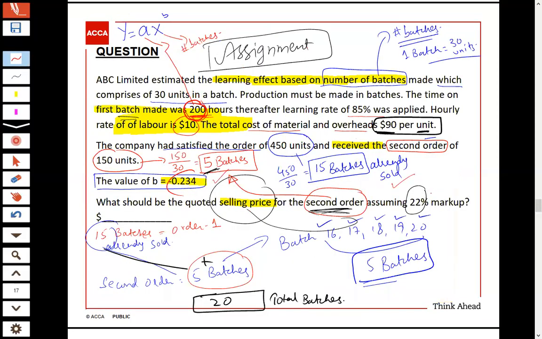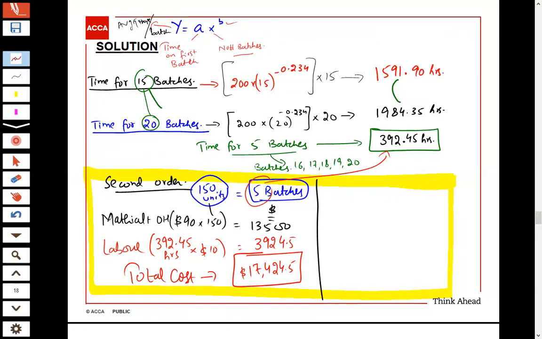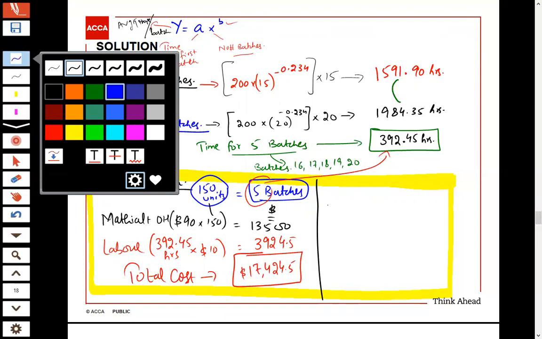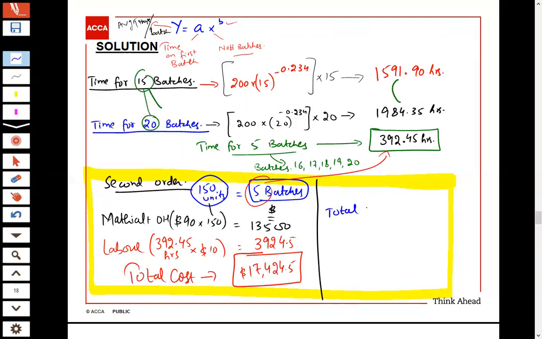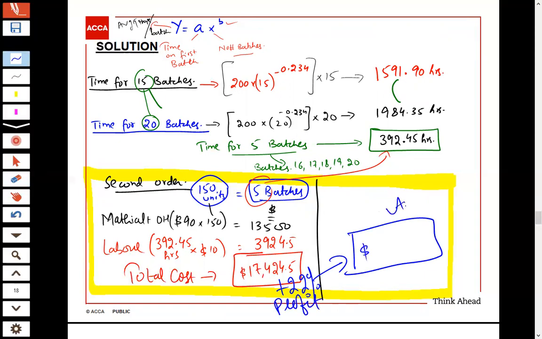The requirement was, after applying 22% markup, what was the selling price? So see here, total cost plus 22% markup, and that's the profit. So this is my answer, which is the quoted selling price.